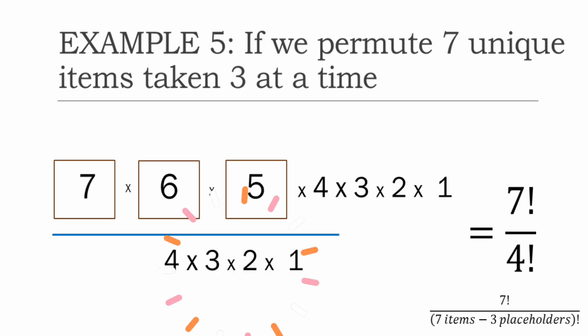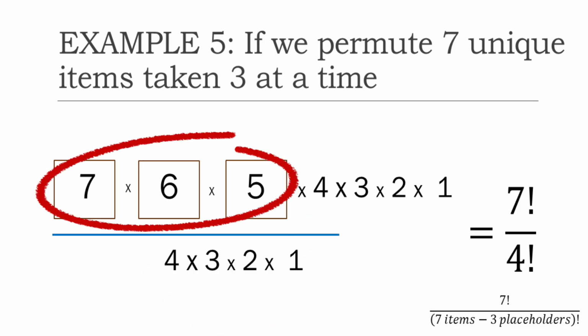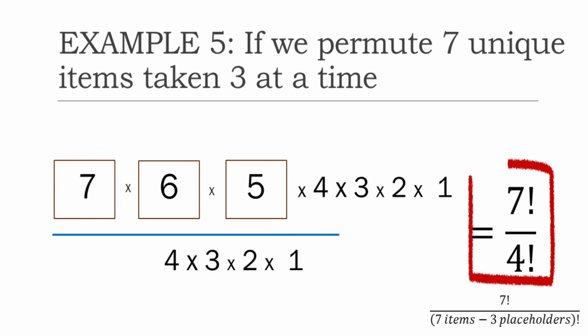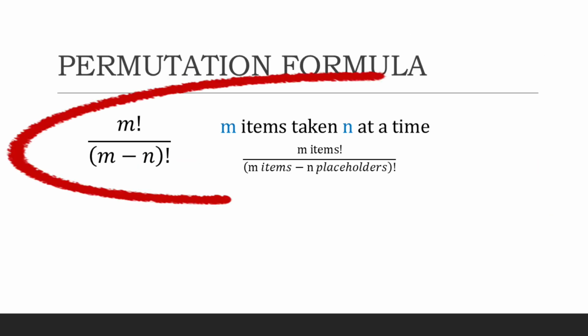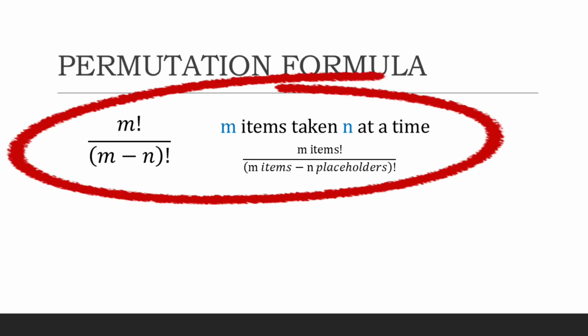And although nothing has changed, it's still 7 times 6 times 5. We now have the formula 7 factorial over 4 factorial, which can be thought of as 7 factorial over 7 minus 3 factorial, the classic permutation formula.